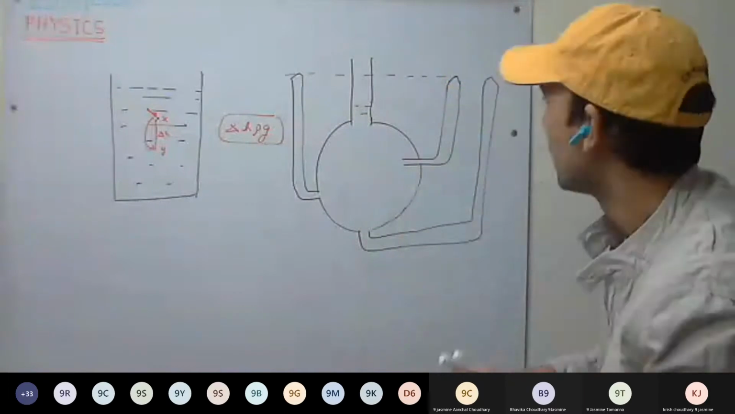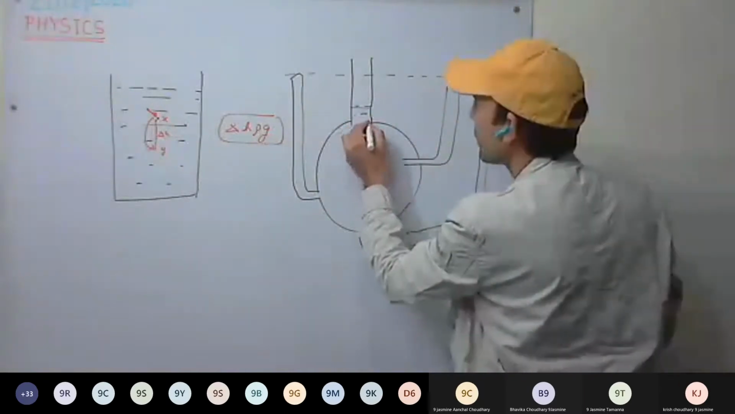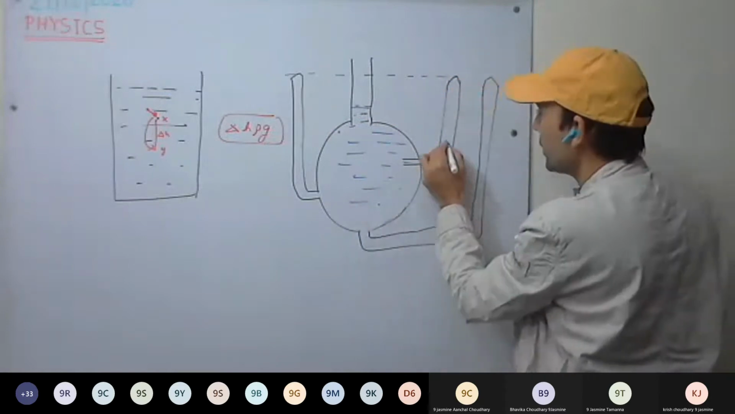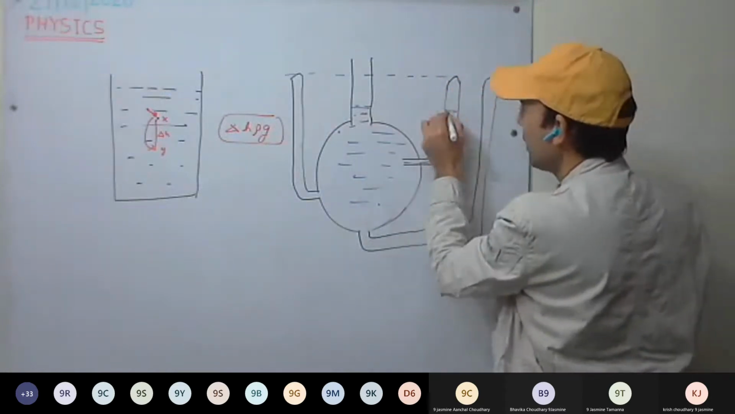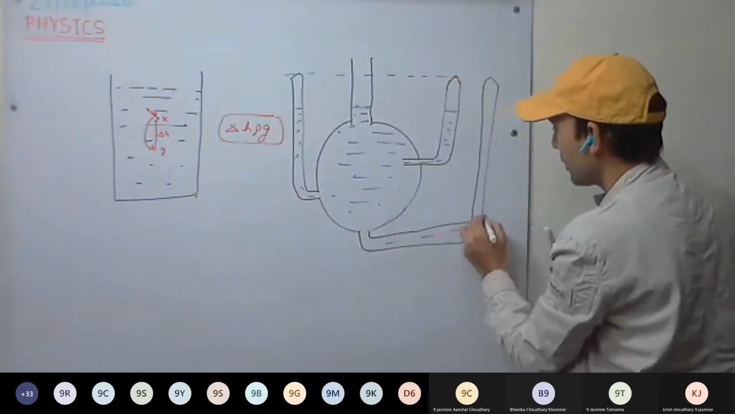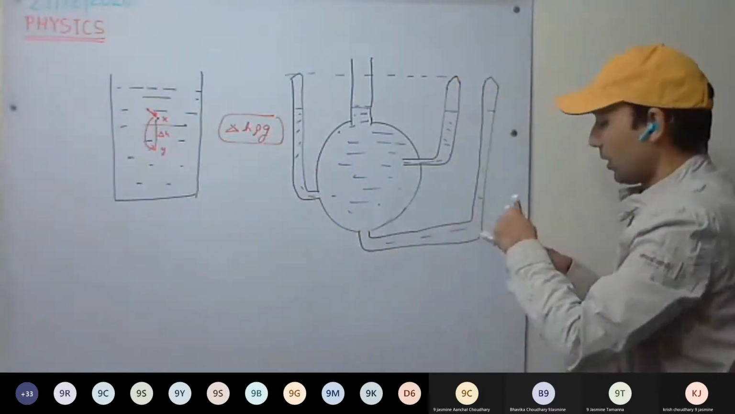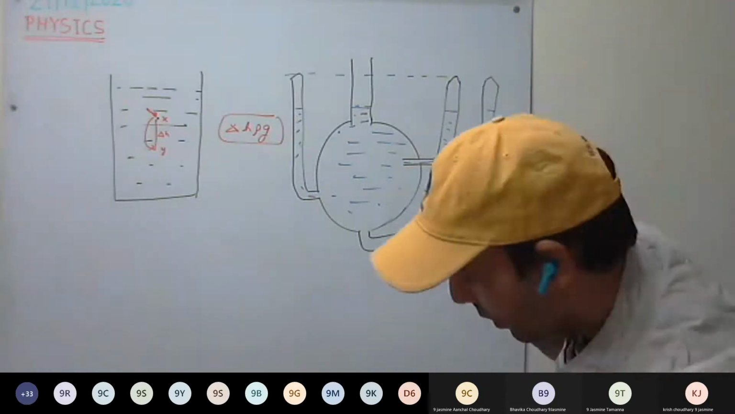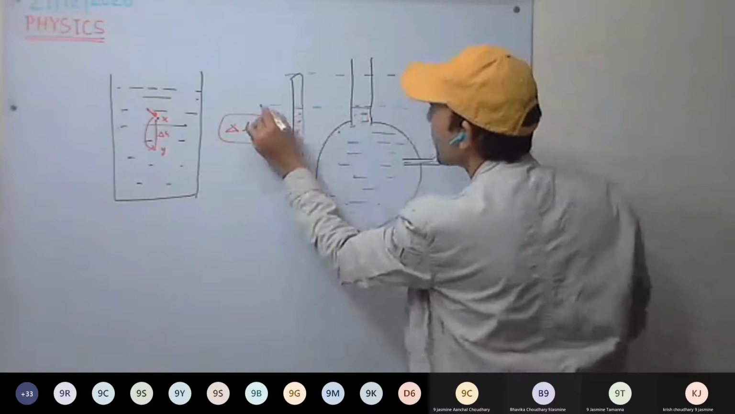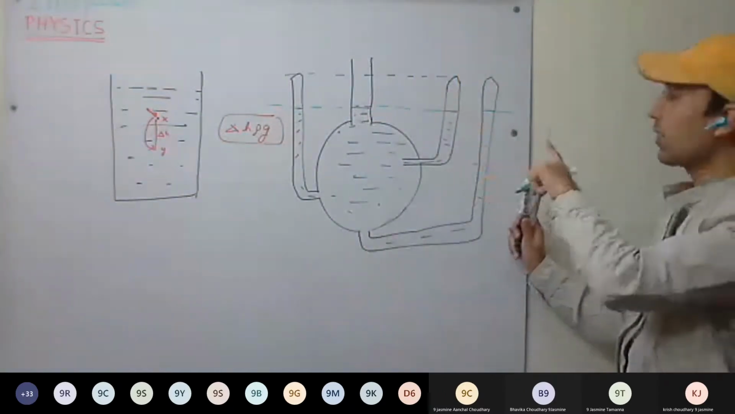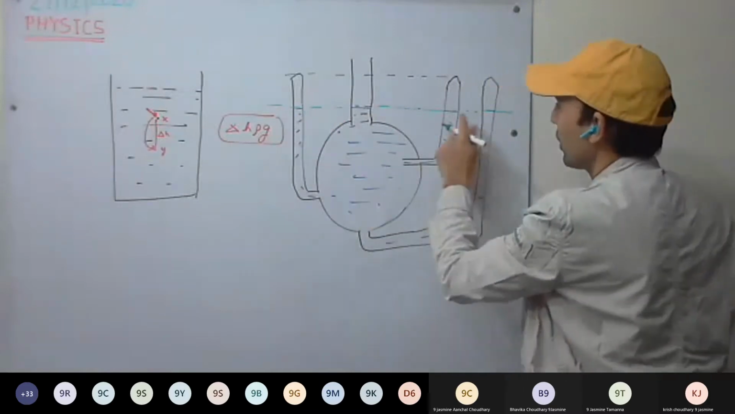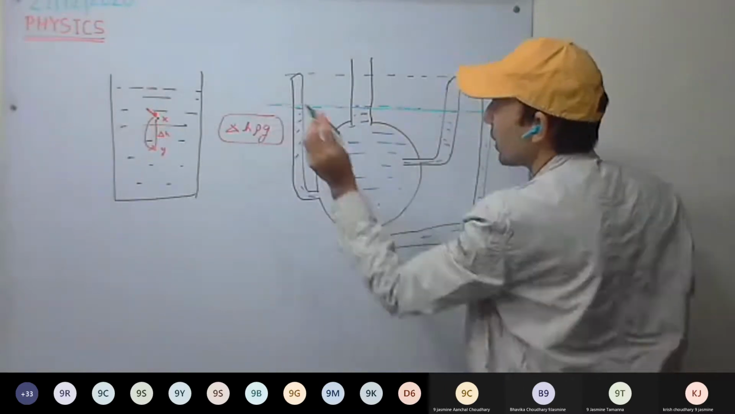So what will happen if I start filling in water here? It will rise in the tubes as well, and the level will be the same. So initially the water level is this one. That is, water seeks its own level. The liquid seeks its own level. This is the law of liquid pressure. So initially, this is the water level.